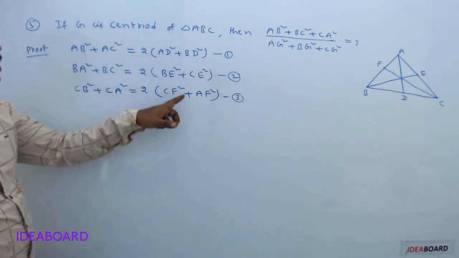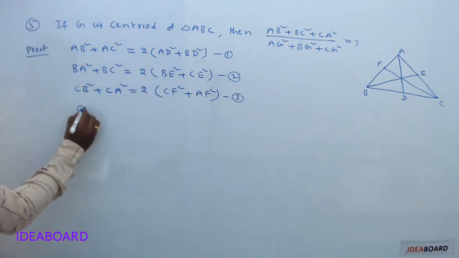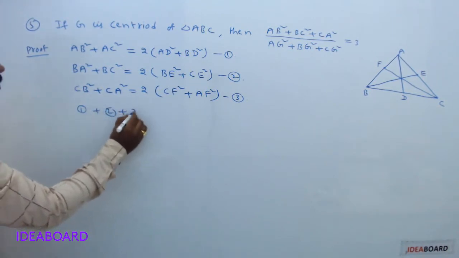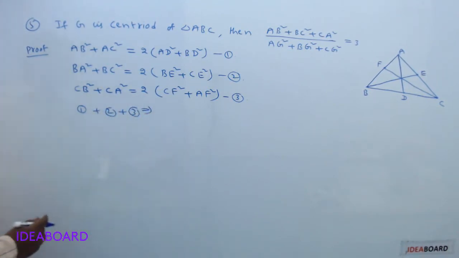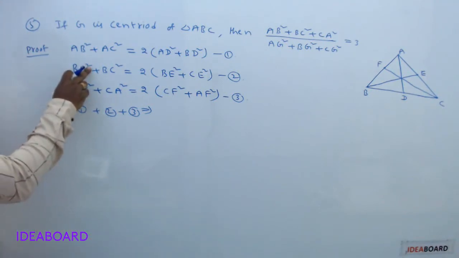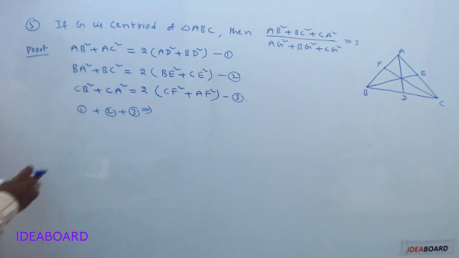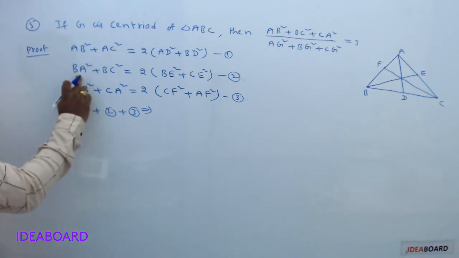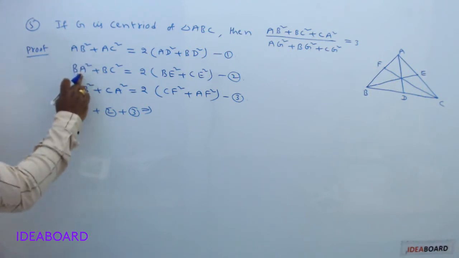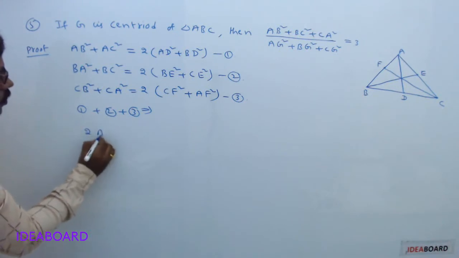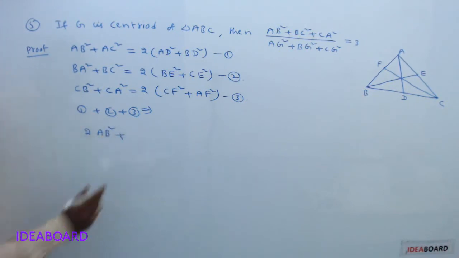Now adding these three equations. So 1 plus 2 plus 3 implies. Now observe the LHS part. Here BA square is the same as AB square. So AB square plus AB square is 2 into AB square.